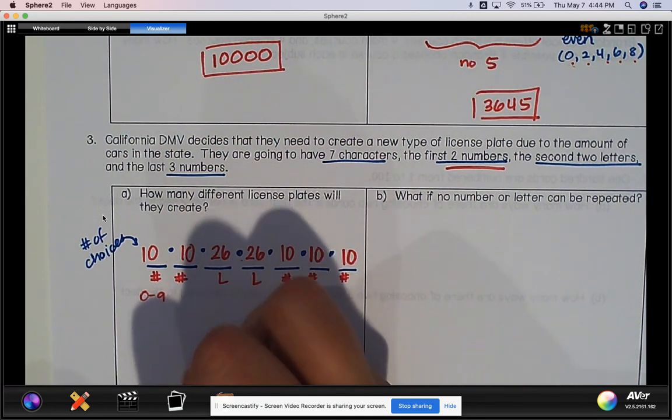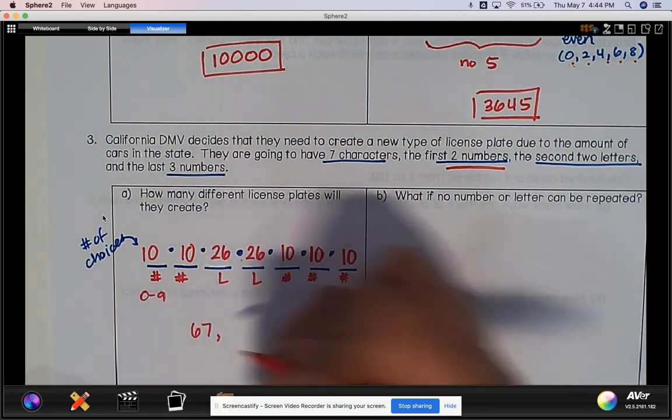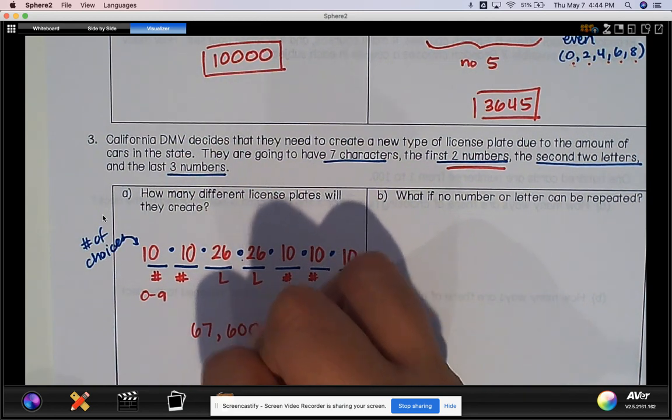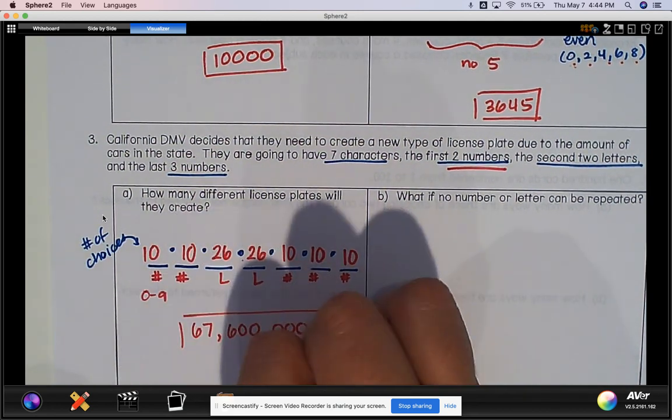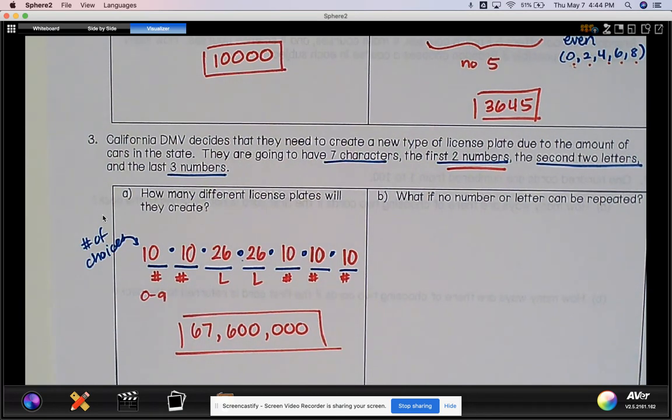Together, all of these multiply to 67,600,000 different license plates that I can create.